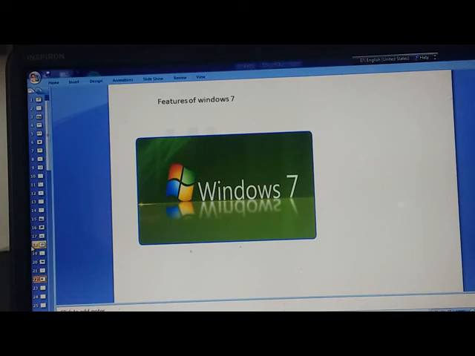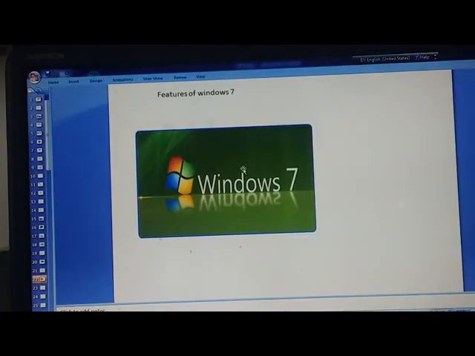Now let's see the features of Windows 7. Windows is attractive, it has colorful pictures and themes. It is easy to use and operate. It has an improved search tool. It allows the user to work on many programs at the same time.